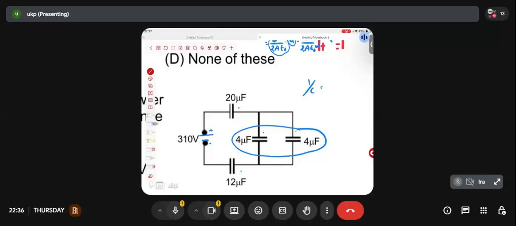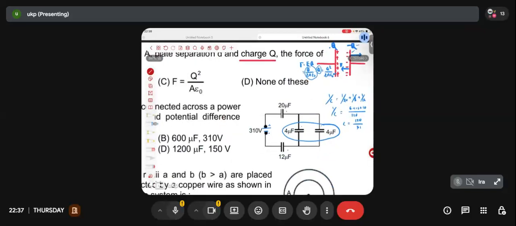1 by C equivalent is how much? 1 by C1 plus 1 by C2 plus 1 by C3. Yes or no? How much is coming on solving, friends? This is 6 plus 15 plus 10. So 31. So C comes out to be 120 by 31.